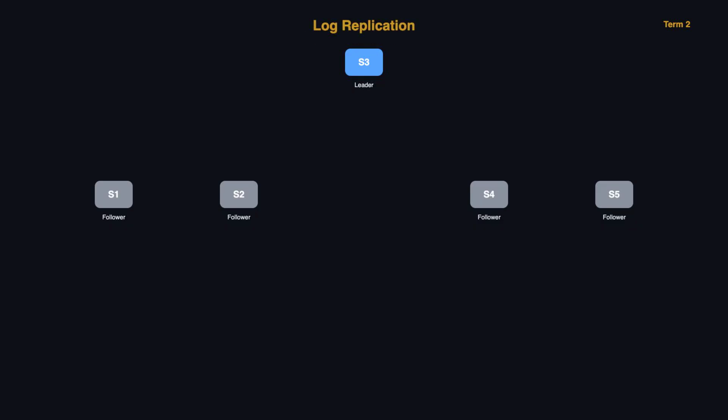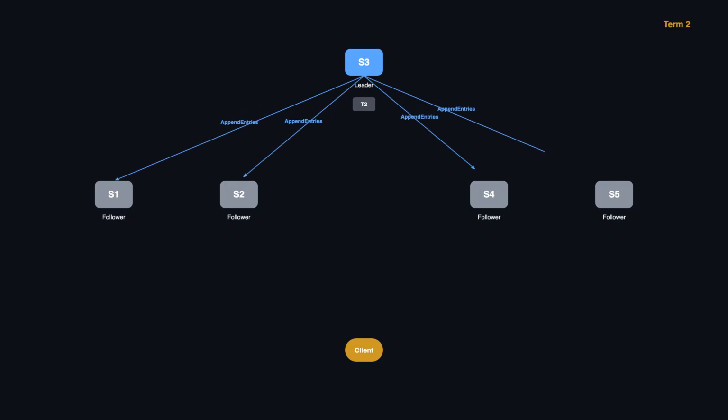This is log replication. When a client sends a write request, say set x equals 5, it goes to the leader. The leader appends this command to its own log as a new entry, tagged with the current term number. Next, the leader sends an append entries message to every follower, containing the new log entry. Each follower receives the message, appends the entry to its own log, and sends back an acknowledgement.